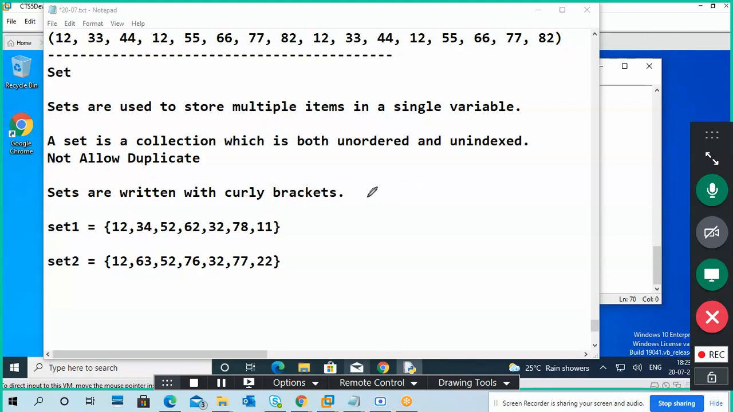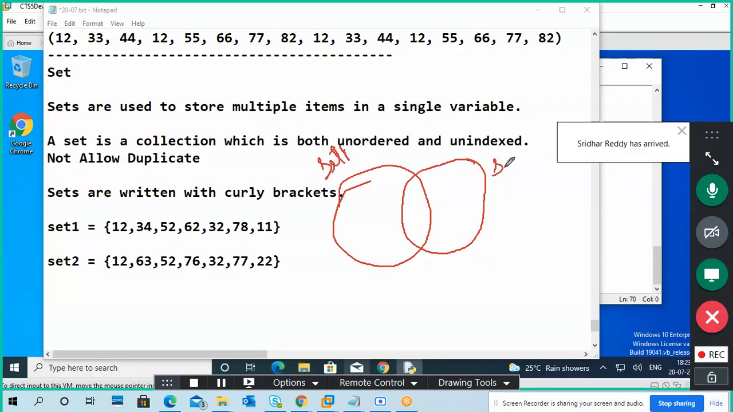So yeah, this is a set. This is another set. This is set one. Guys, if anybody wants, you can also write my diagram in your book. 12, 52. Okay, I removed it and I added it again. 52. So I've written 32 for my pulse. That's it. Set 1: 12 is there. 34.